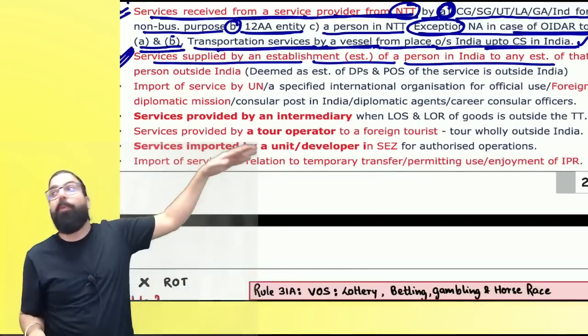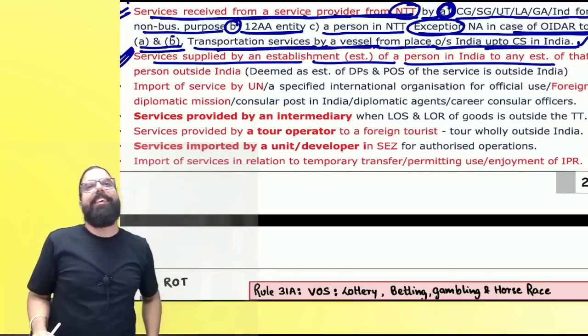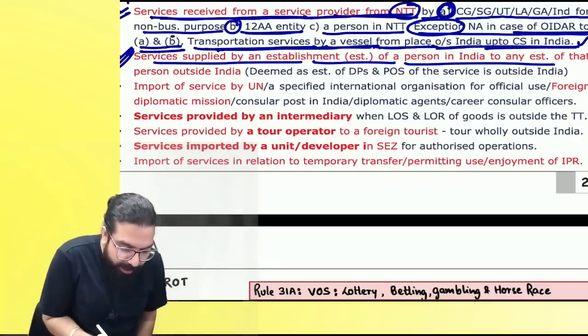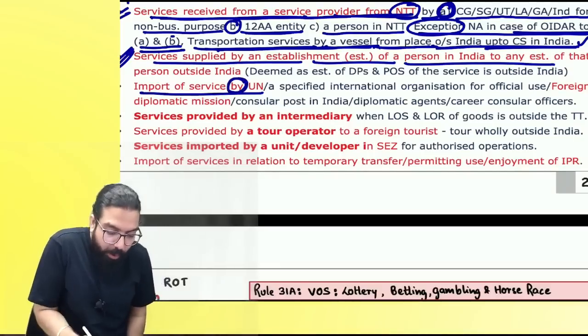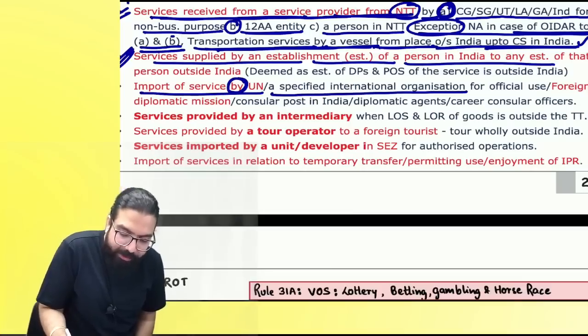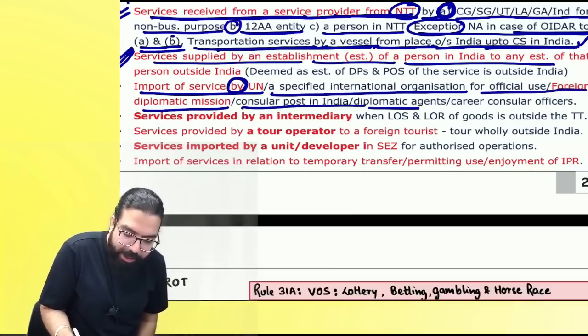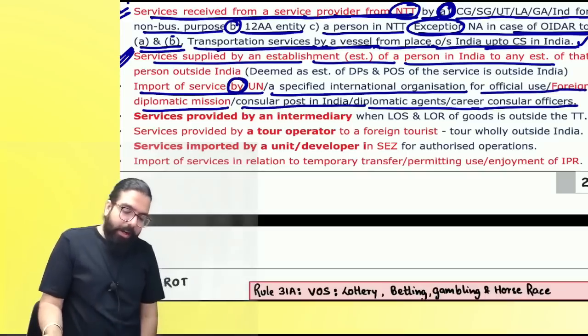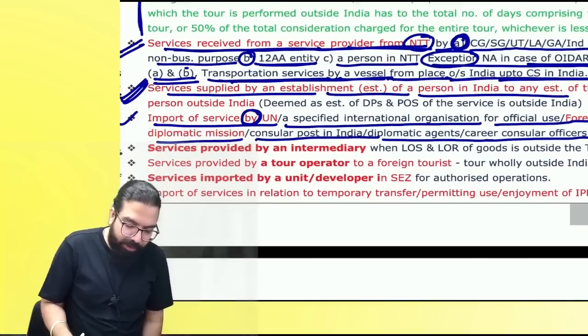Government says, if it was export of service, no ITC refund you would have got. But exempted, you will not get ITC. Are we clear, everyone? The next one over here is importation of service by UN or specialized international organization for office use, or foreign diplomatic mission, consular post in India, diplomatic agent, career consular offices will also be exempted. These are IGST exemptions which I am talking about.